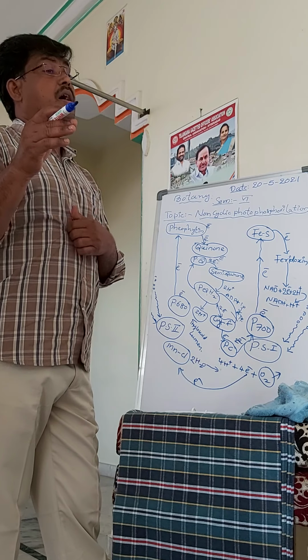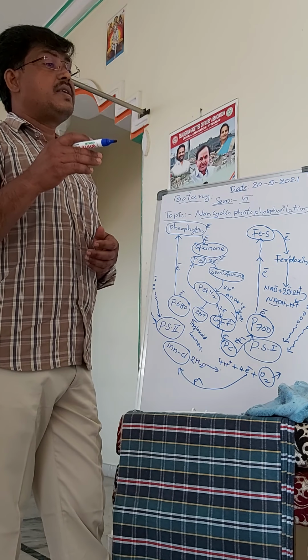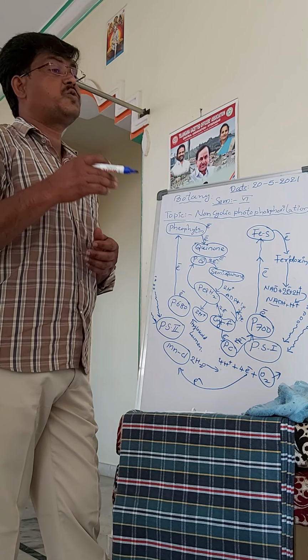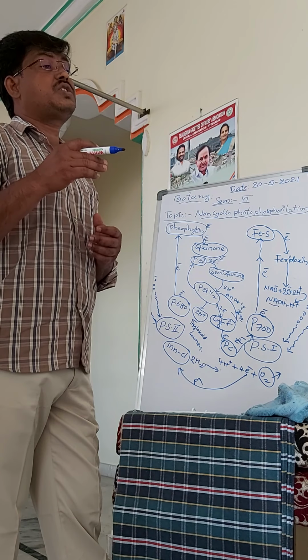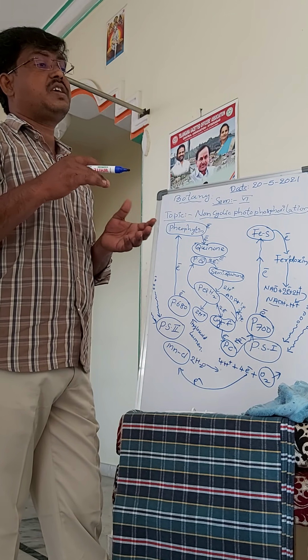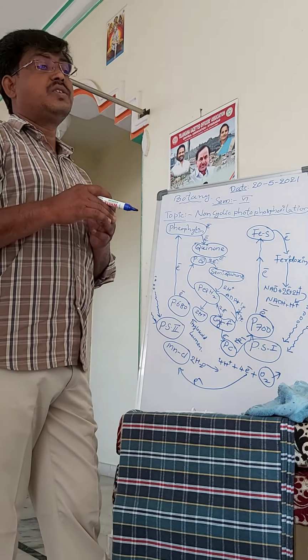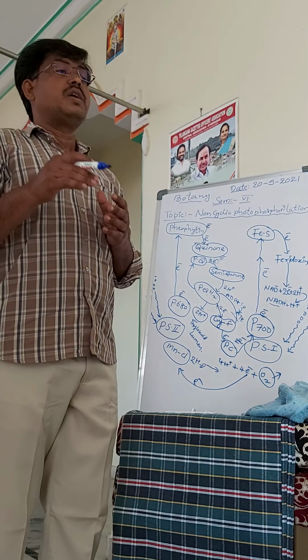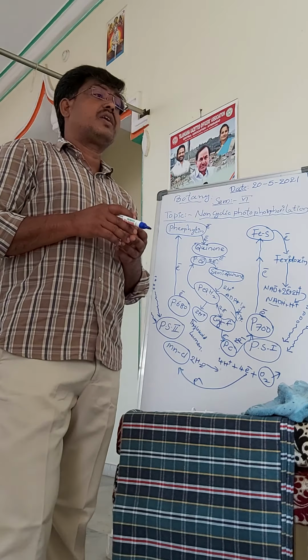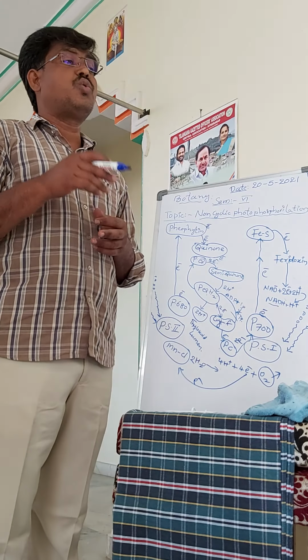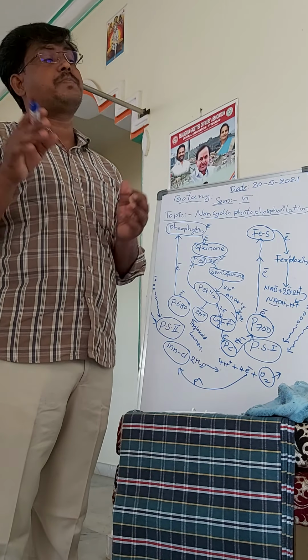The plastoquinone receives the electron, and the non-cyclic electron transport contributes 6 protons to the lumen of the thylakoid. So here 4 protons come from the quinone cycle and 2 protons from the oxidation of the water.